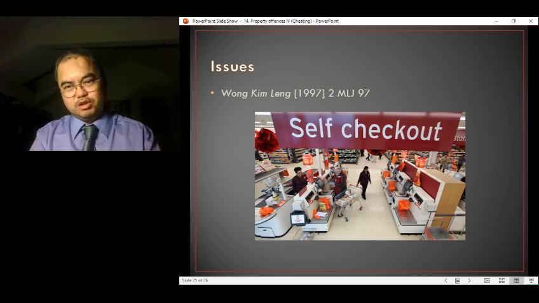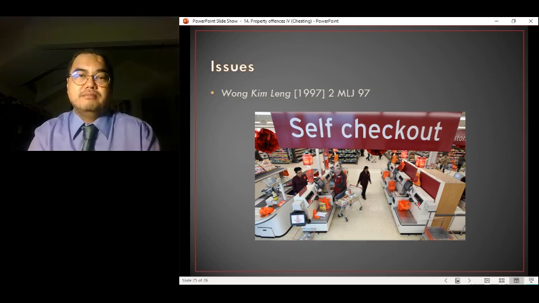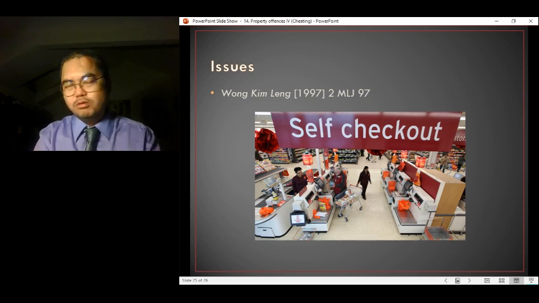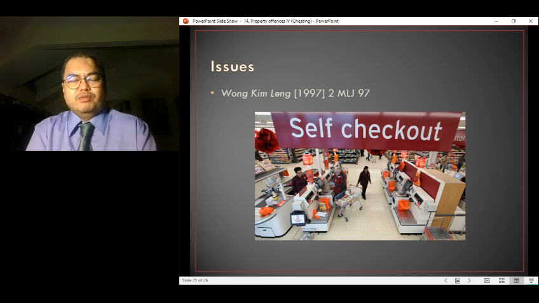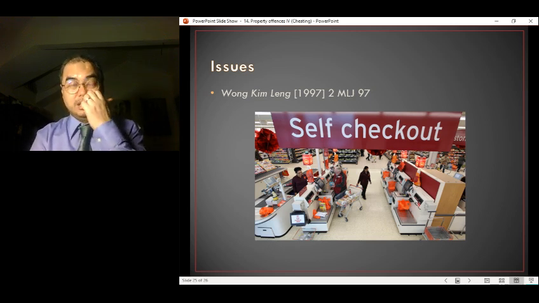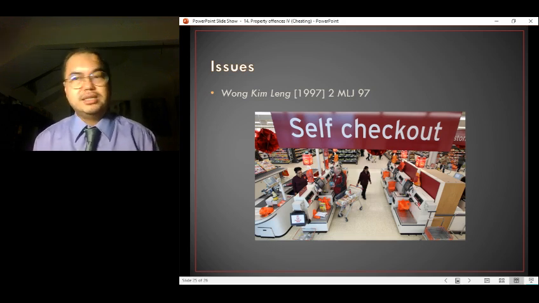But once a situation like this comes into play, and somebody uses a fake credit card, can he be said to have committed cheating? Probably not, because no one was deceived, arguably. Even if he gives the credit card to a cashier, the question is whether the cashier was deceived or not.